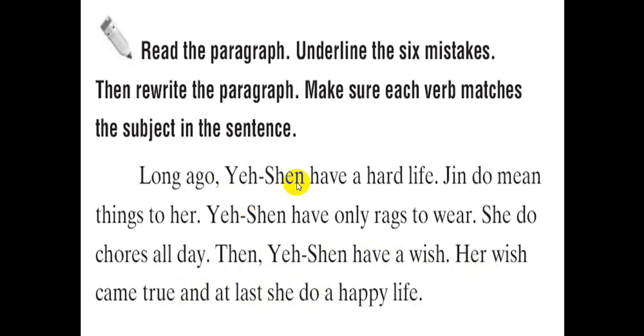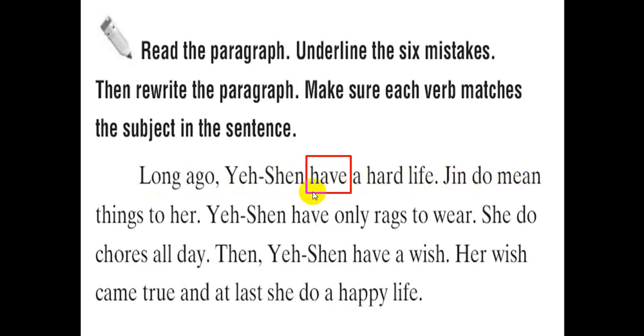Our story is about a girl. Her name is Ye Chen. Long ago means the story is in the past, so do I choose present or past? Past, all past. Ye Chen have? No, this is going to be had. I say has or have, but the story is in the past, so everything should be in the past, because I said that long time ago this story happened and finished. So Ye Chen had, this is the first mistake, a hard life.